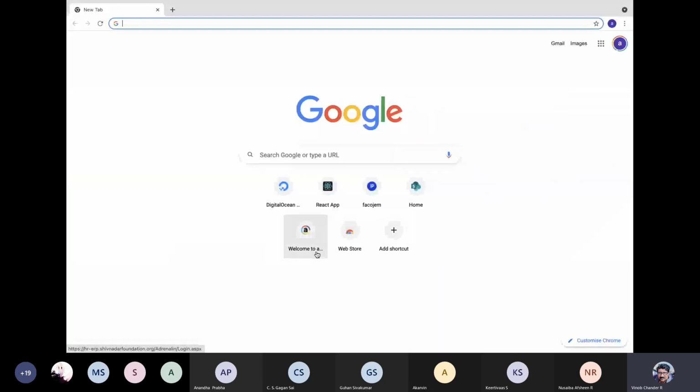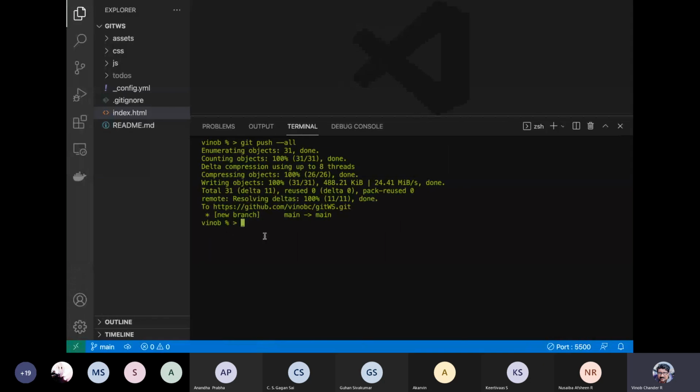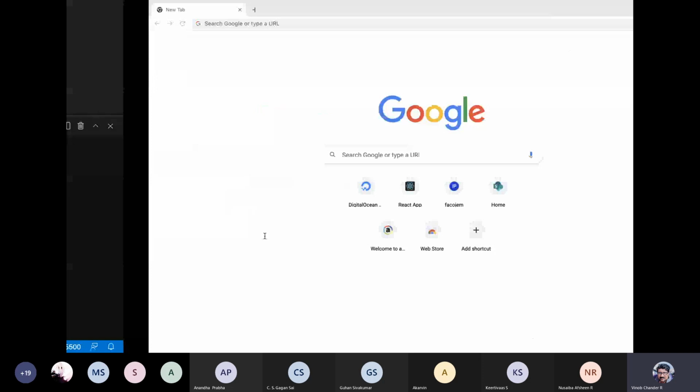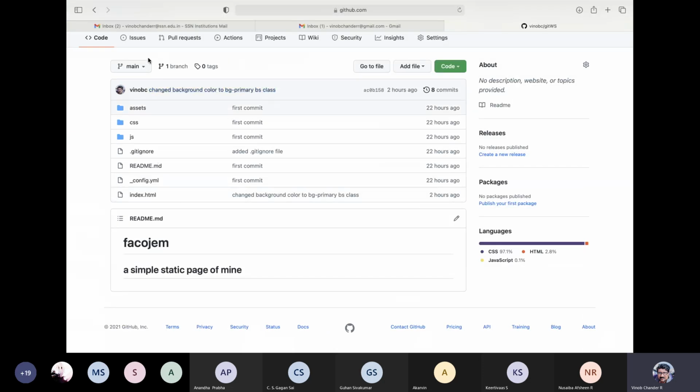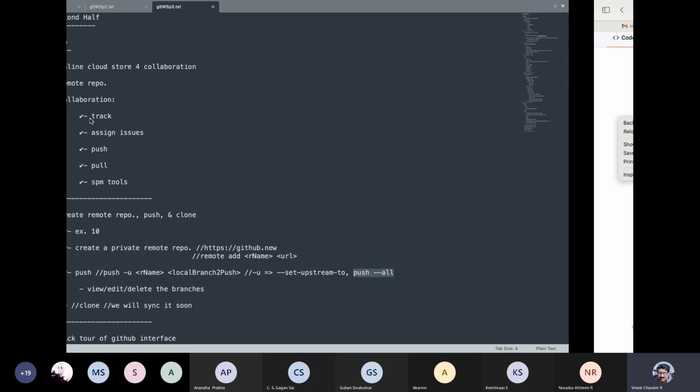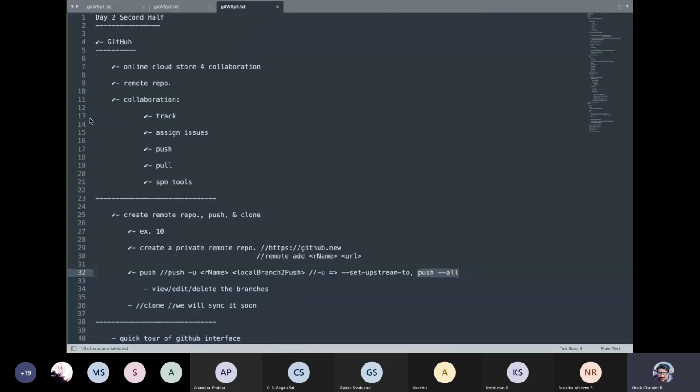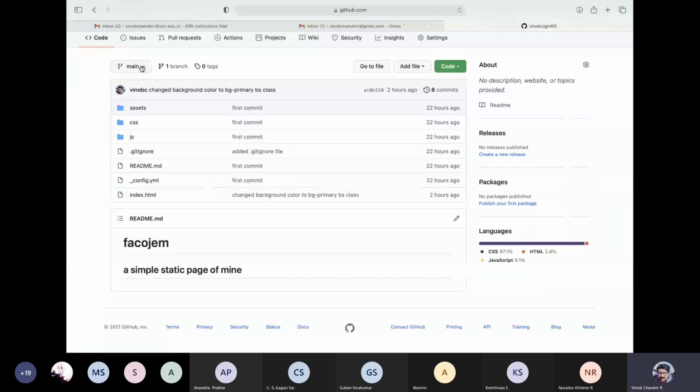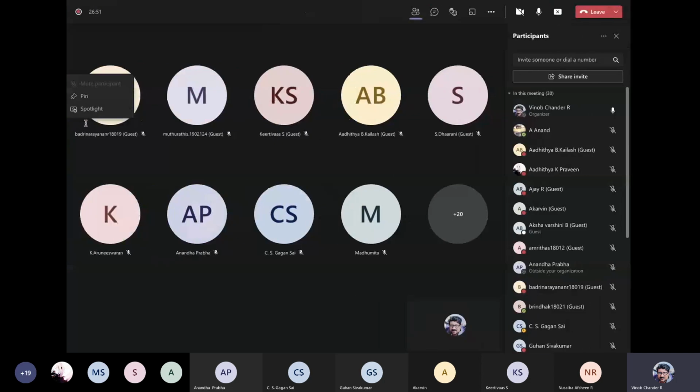If we create a branch, that branch will also be available. So now we have only the main branch. If you create branches and do a push all, those branches will also be available under this.